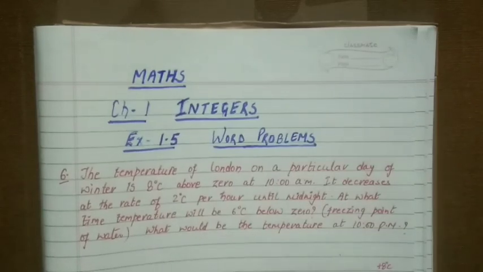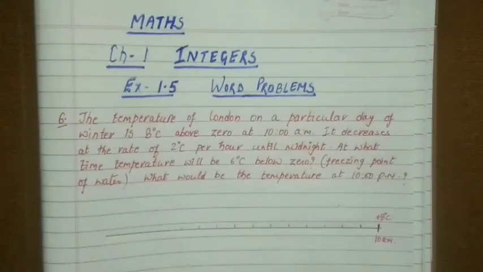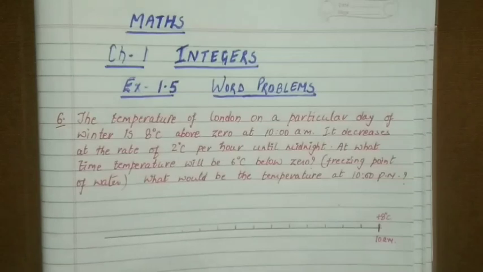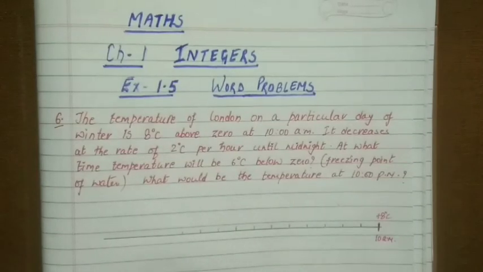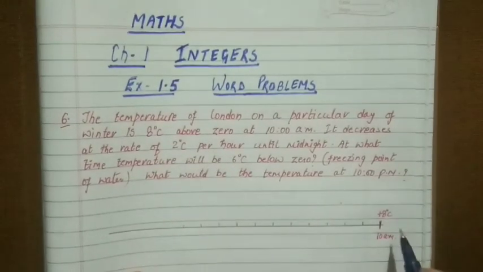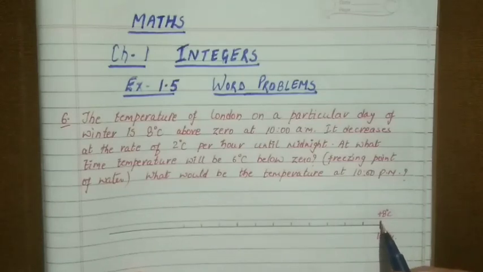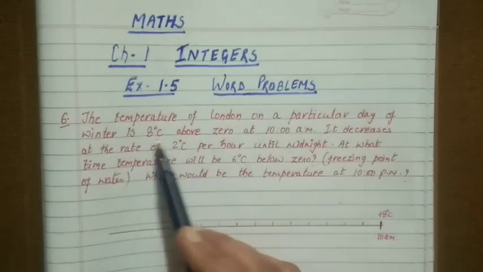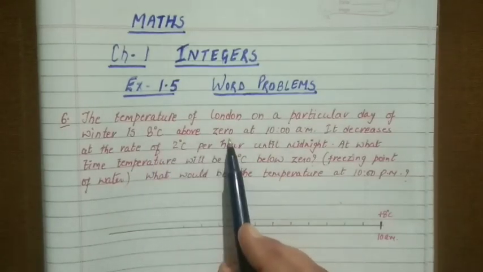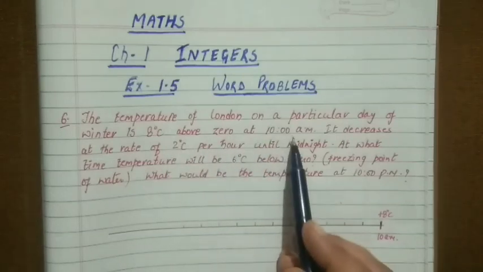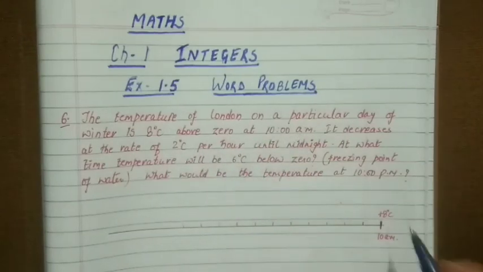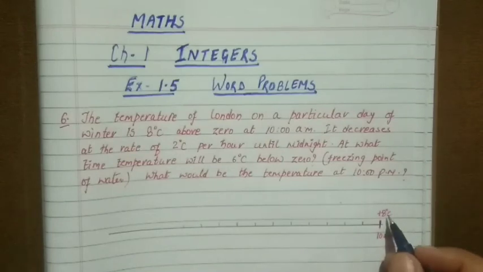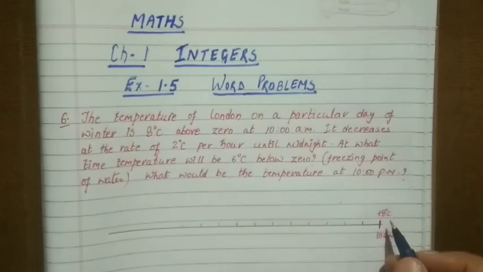First, I have drawn one number line here like this to explain this clearly. Now try to understand with this method first. In this method, we'll start from here. Why? Because they have given these two temperatures as their information. In the first line only, they were saying that it was 8 degrees Celsius above 0, meaning plus 8 degrees Celsius at 10 am. So I have written at 10 am it was plus 8 degrees Celsius.